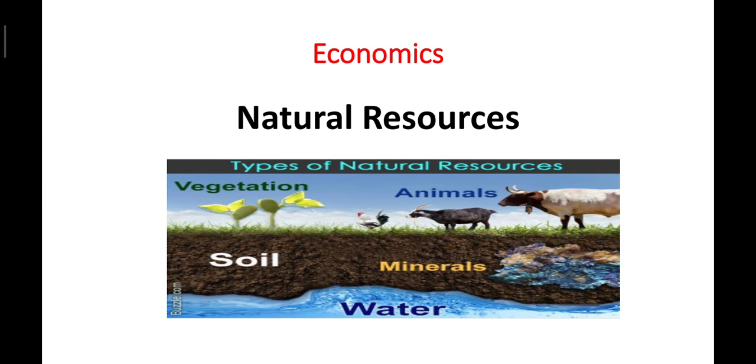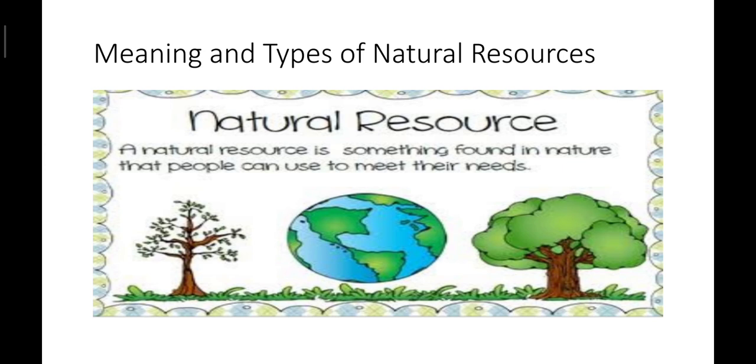There are so many natural resources, and without them our life would not have been so comfortable. That's why they are necessary to all human beings. Natural resources are generally classified into two types, as you can see here.